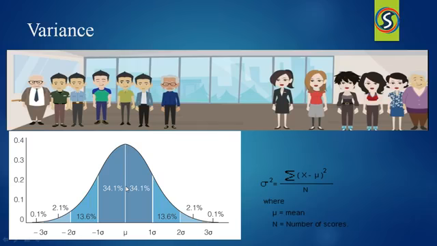Suppose I am measuring this person's hair length from the mean. Then this is saying that this person's hair length is less than 34.1 percentage from the mean, and this person's hair length is 13.6 percentage less, and this person 2.1 and 0.1. We calculate the variance like this.